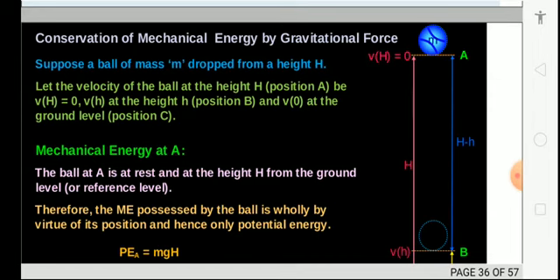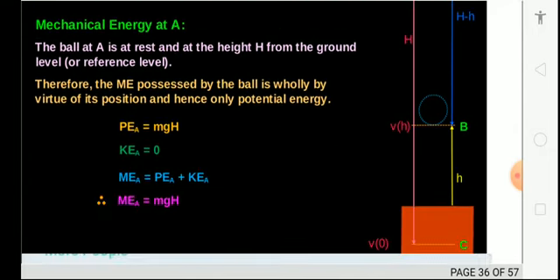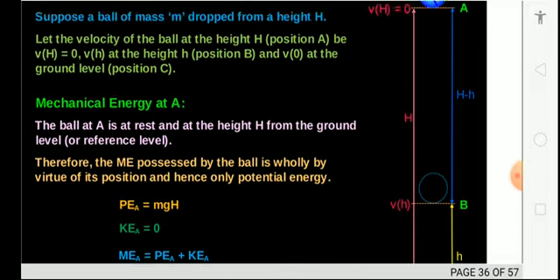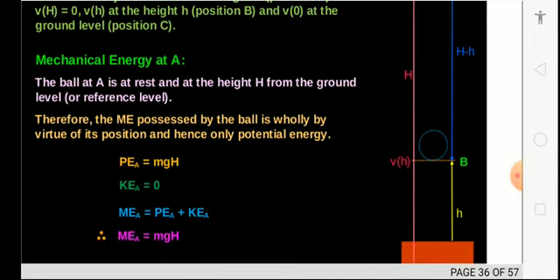Conservation of mechanical energy by gravitational force. Suppose a ball of mass m is dropping from the height h. Here you can see on the figure h is your height. At different positions the ball is seen, and it bounces back. Here the ball at A is at rest at the height h from the ground level.